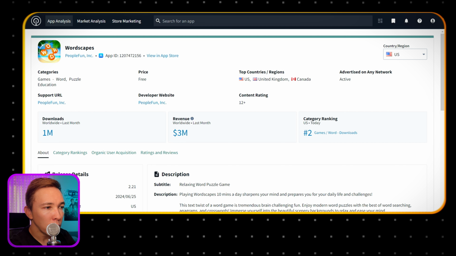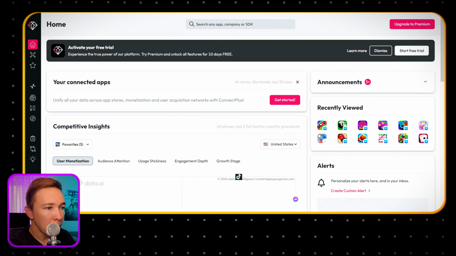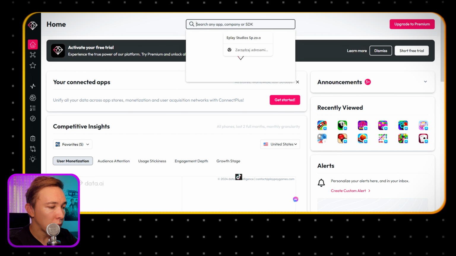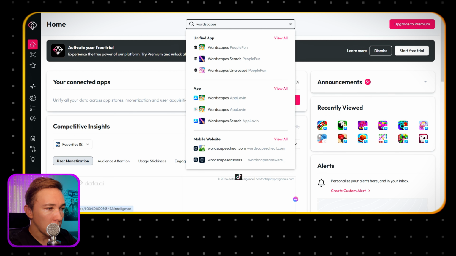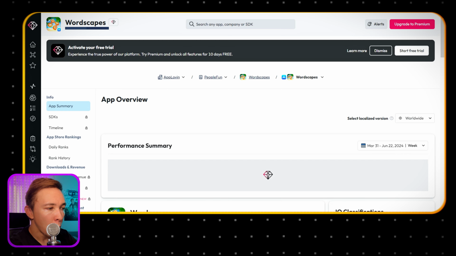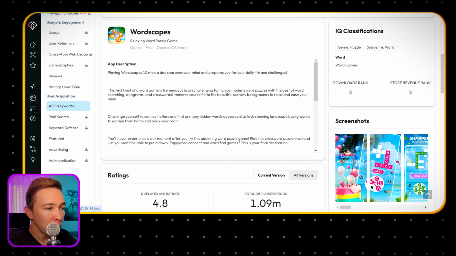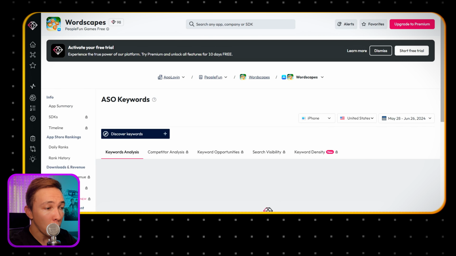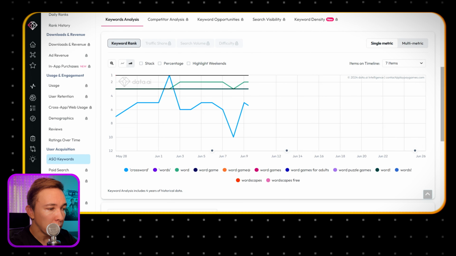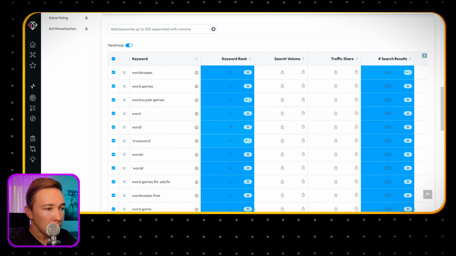We will then go to the second tool I use called Data.ai. And what is great about this tool is, as I'll show you in a minute, we're just going to search for wordscapes. Okay, here's the iOS version. And what's great about this tool is that it will actually show you what keywords this app is ranking for. Therefore, it gives you ideas of which ones you can potentially go after. So while we wait for that to load, we can see here at the bottom, it's ranking number 1 for the term wordscapes. It's also ranking number 1 for word games, etc.